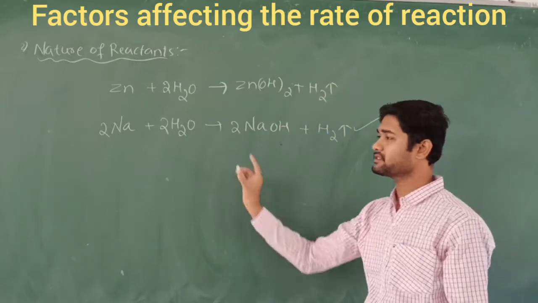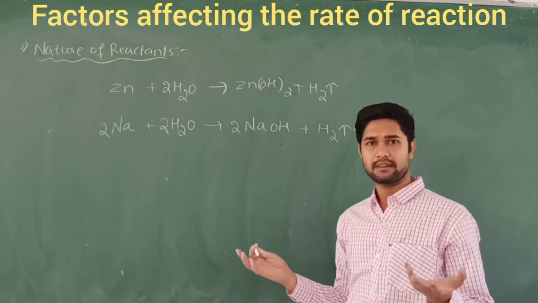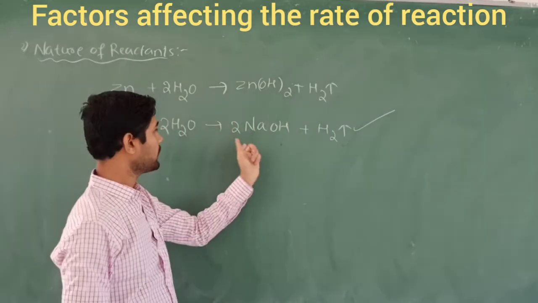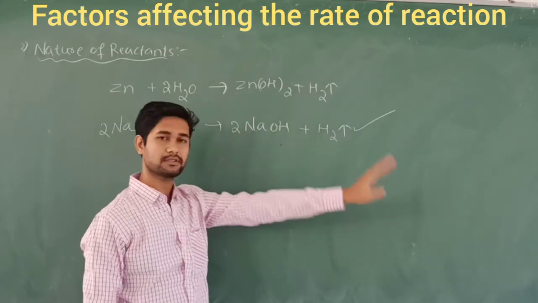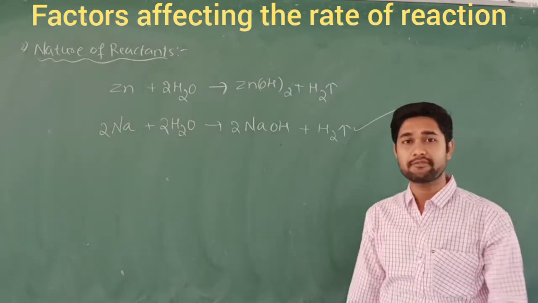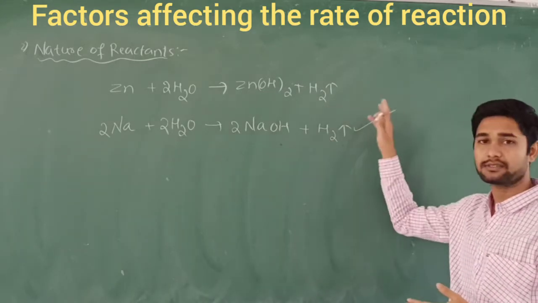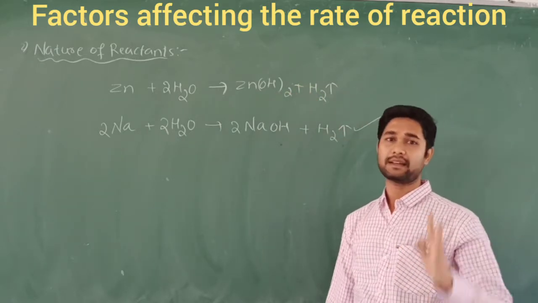Why is the sodium metal reaction so fast compared to this one? The products are similar: zinc hydroxide is formed here and sodium hydroxide is formed there, and hydrogen gas is evolved in both. Then what is the difference? Why is it going faster? It is because of the nature of the reactants.